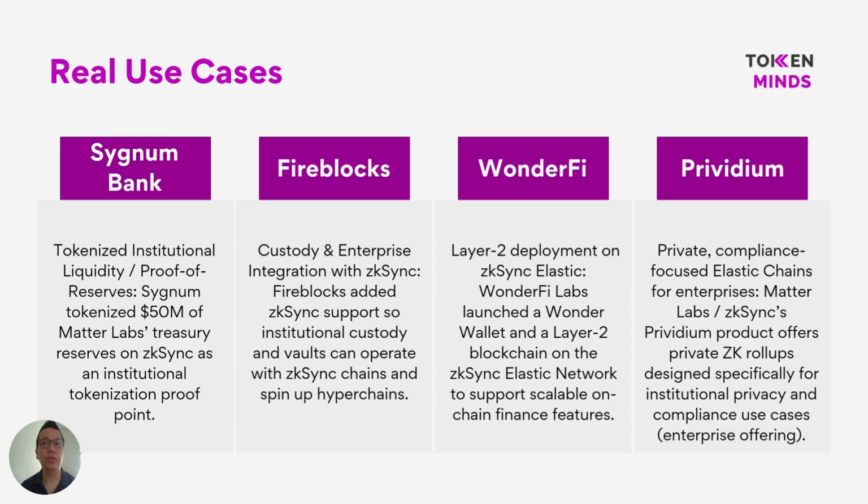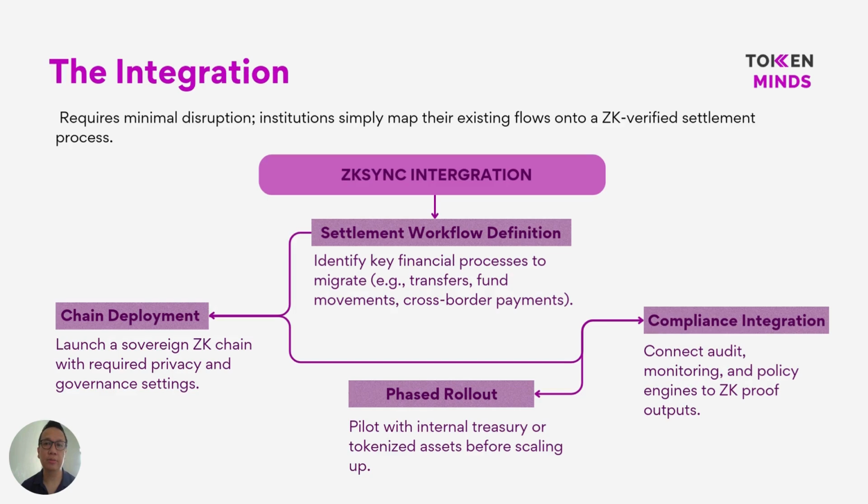So this shows real adoption already happening. We can see here that Signum Bank tokenized institutional reserves on zkSync, Fireblocks integrated zkSync for institutional custody, Wonderfi launched a Layer 2 on Elastic Network, and Previdium offers private zk rollups specifically designed for enterprise compliance.